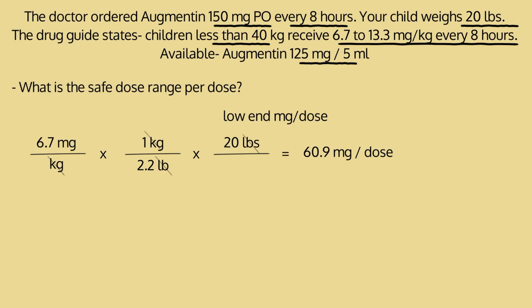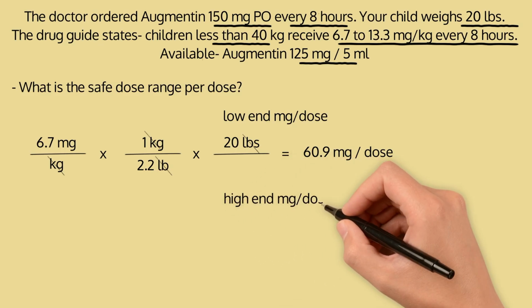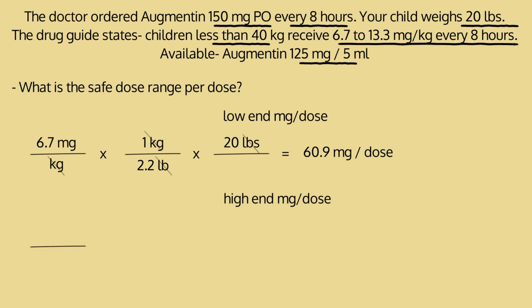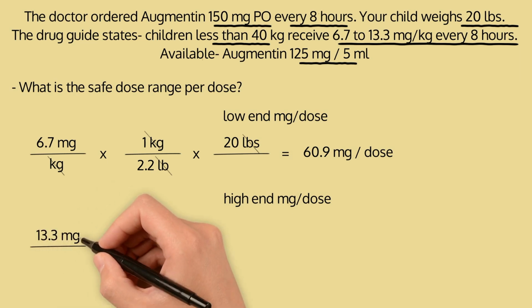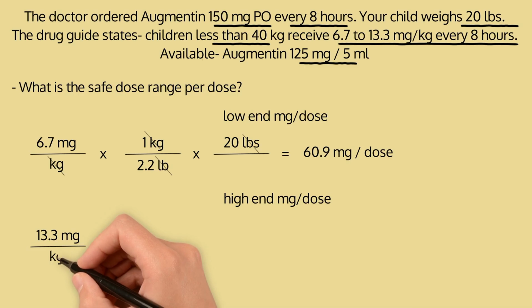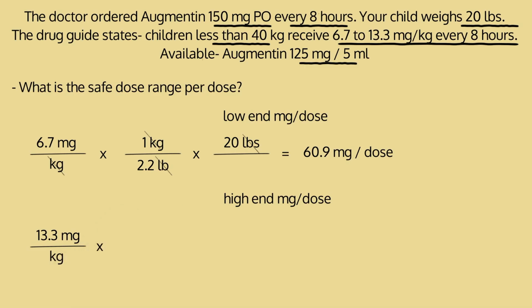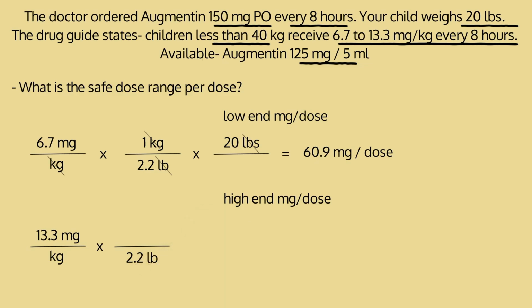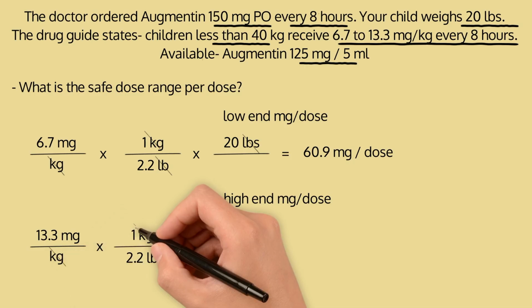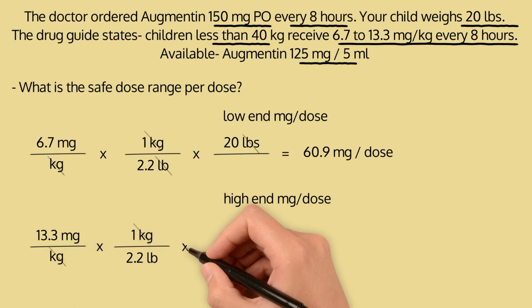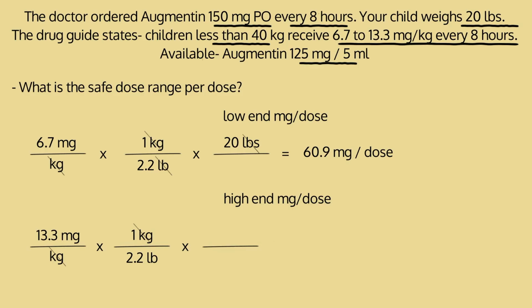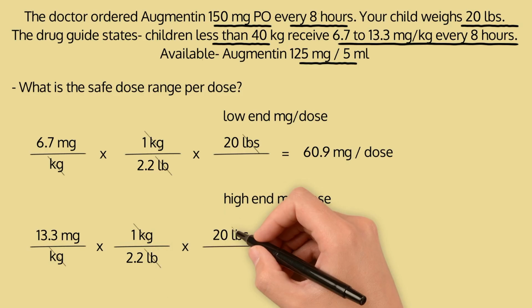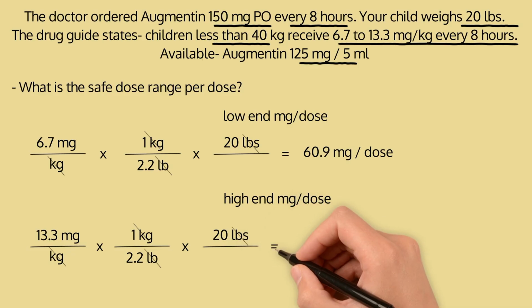Now we need to take that exact same equation and use it for the high end milligrams per dose. We know in the high end range it's 13.3 milligrams over kilograms. Next we need to convert to pounds so we can get our milligrams per dose. So 1 kilogram is 2.2 pounds, and we'll effectively cancel out the kilograms. And then we'll put the patient's weight at 20 pounds, canceling out our pounds. When we do 13.3 times 20 divided by 2.2, our answer is 120.9 milligrams per dose.